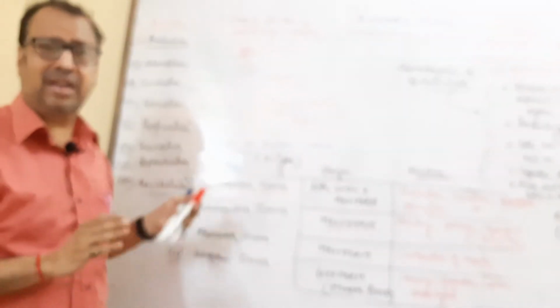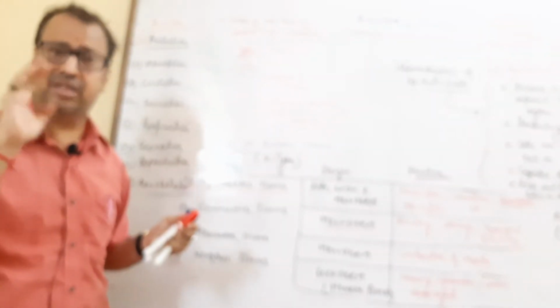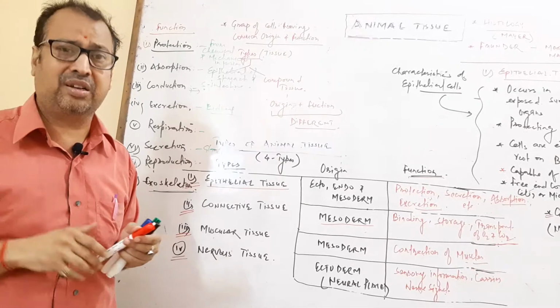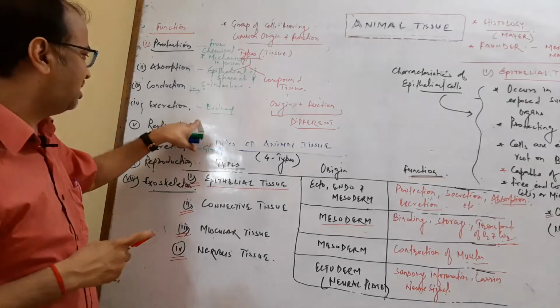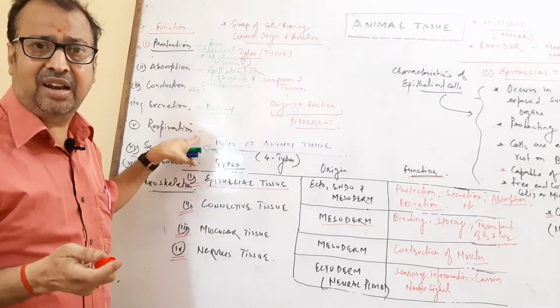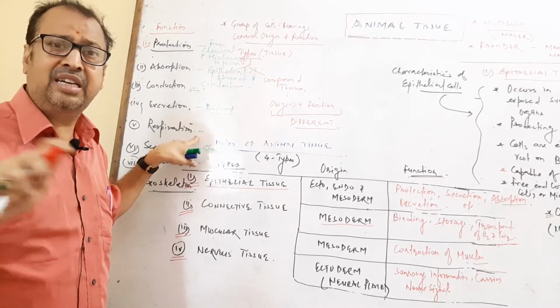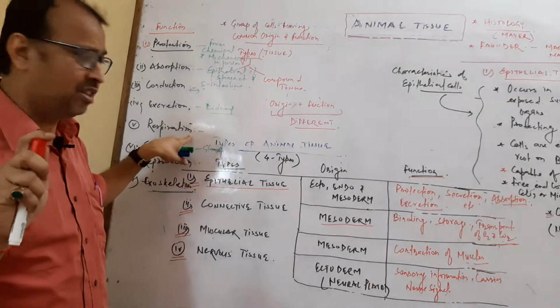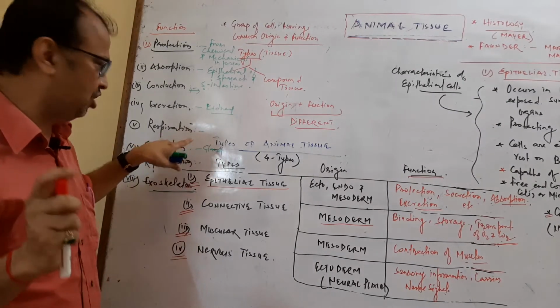One organ, the kidney, where the epithelial cells are present, removes the toxic waste. So this is excretion. Third, respiration. Our respiratory organs like lungs or alveoli contain epithelial cells, which help in the gaseous exchange.